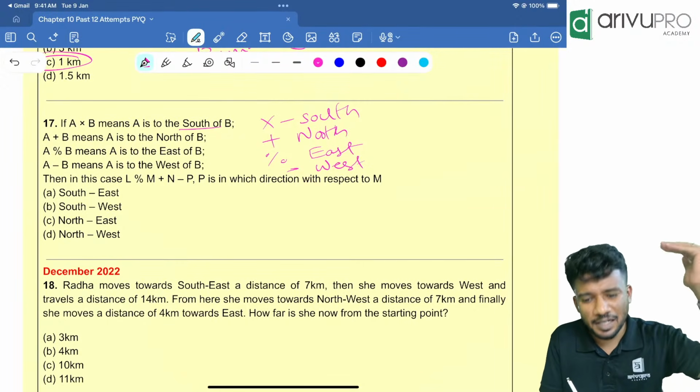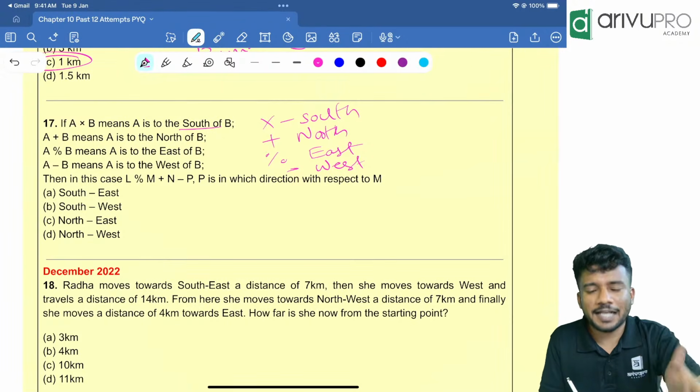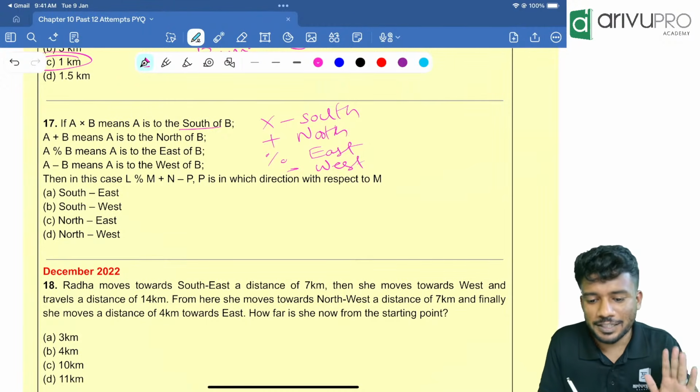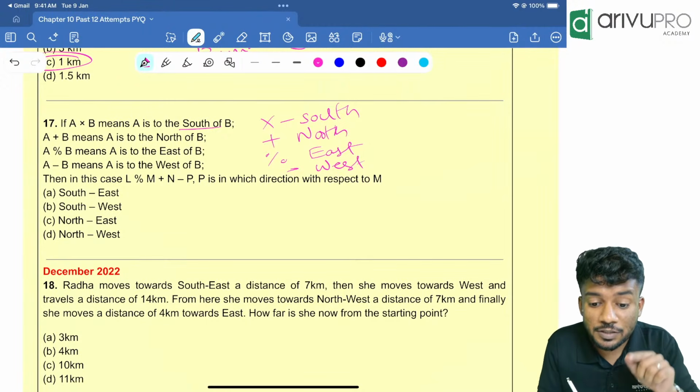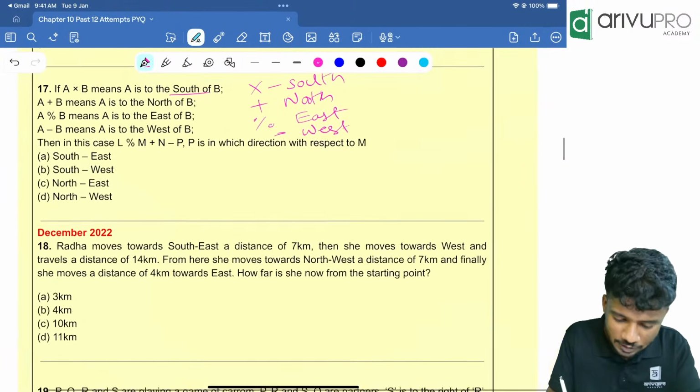You still have time. Refer the marathon and all. You will be able to crack it. Solve maximum number of questions. All the previous year question papers. Everything you solve, it will be more than enough. Okay, try to learn chapter 13 also. That will also help you out. It's a proper theory paper. Next one.